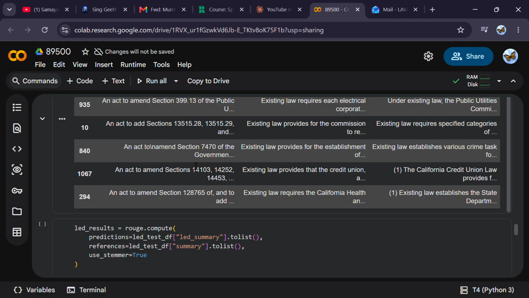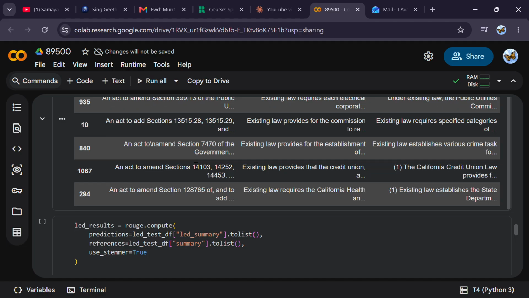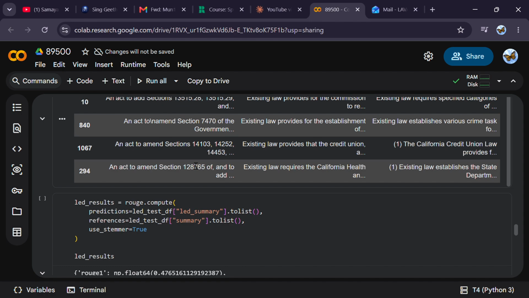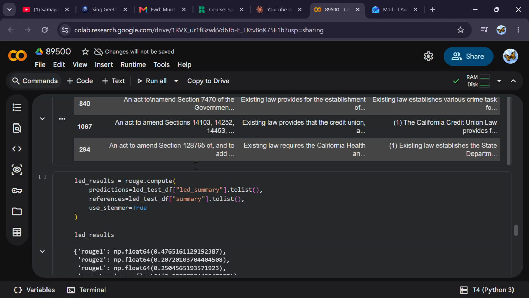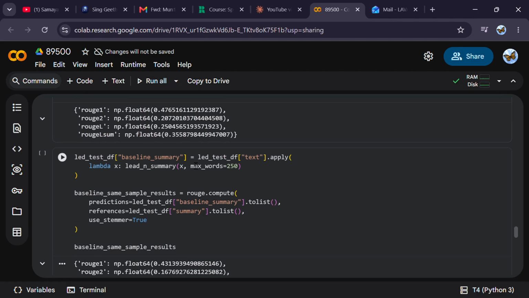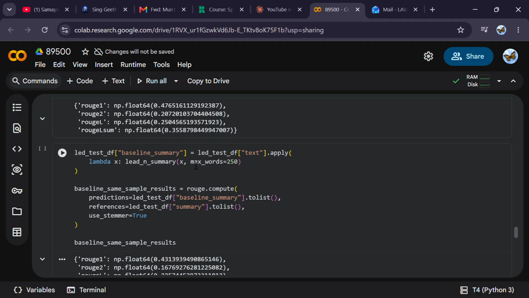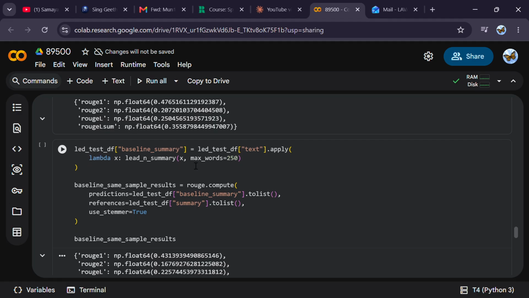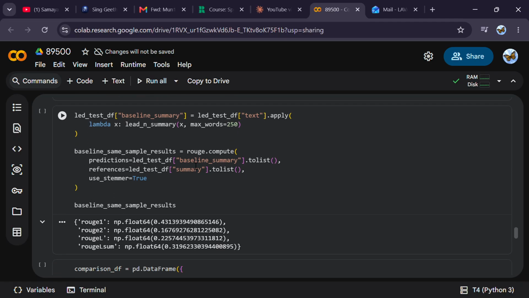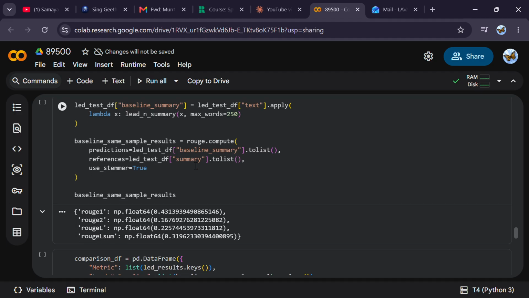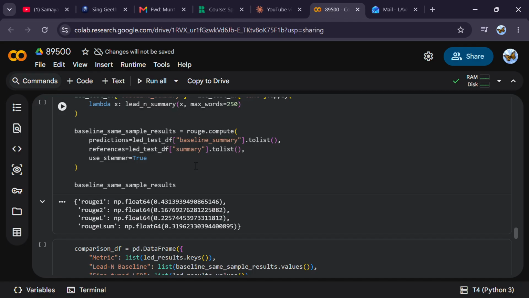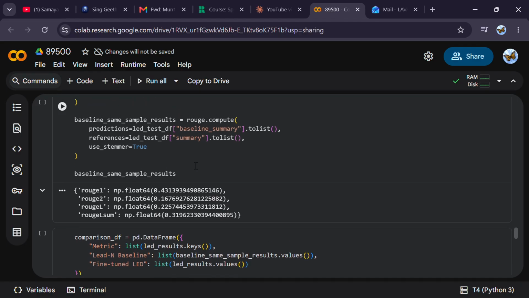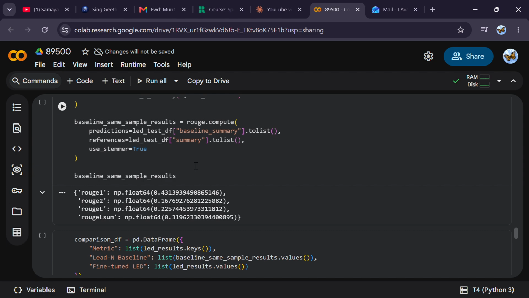as this chart shows, the fine-tuned LED model outperformed the baseline on every single metric. For example, ROUGE-1 improved from about 0.43 to 0.48, and ROUGE-2 improved from about 0.17 to 0.21. This confirms the model actually learned meaningful summarization patterns rather than just copying the start of the text like the baseline does.